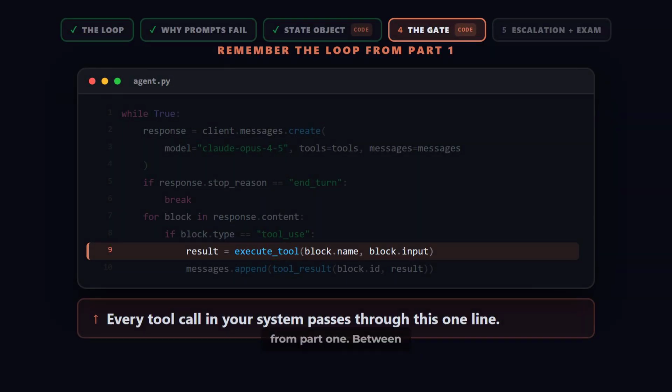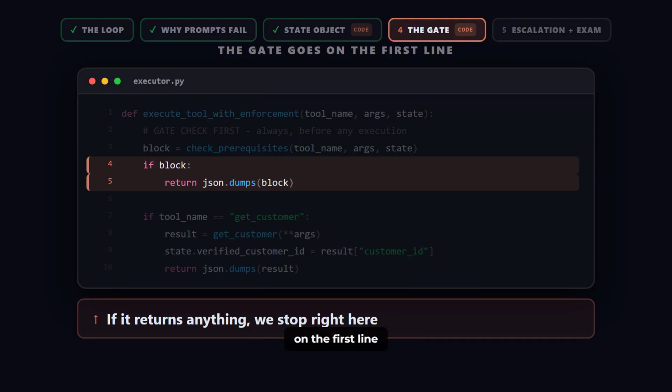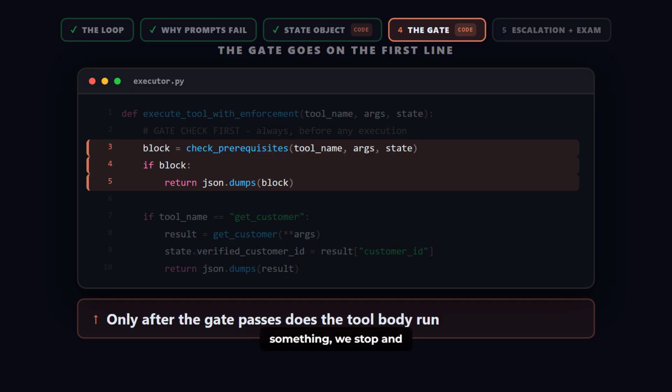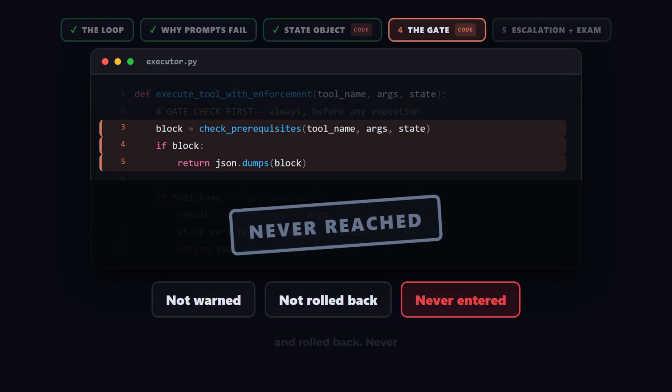Here is the correct place. Remember the loop from part 1. Between the model asking and your code doing, there is exactly one line. Execute tool. That line is your choke point. Every tool call in your system passes through it. So the gate goes on the first line of that function. Check prerequisites. If it returns something, we stop and return the block. The tool below is never entered, not called with a warning, not called and rolled back, never reached.